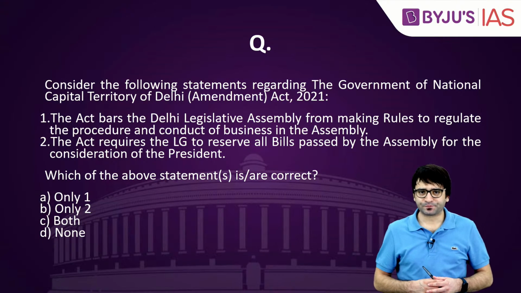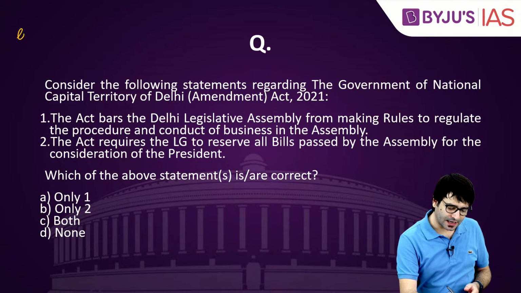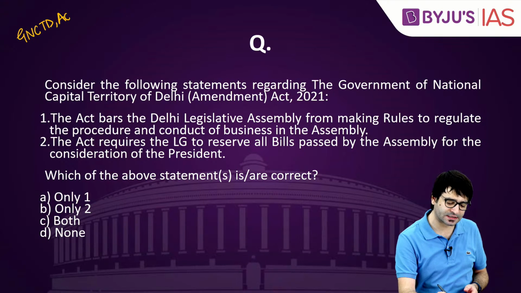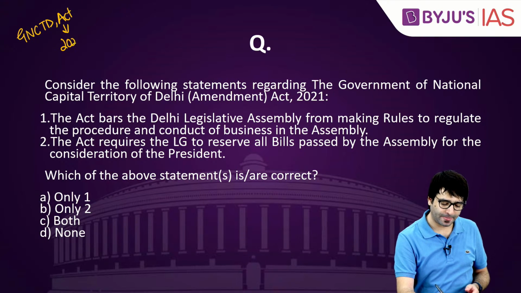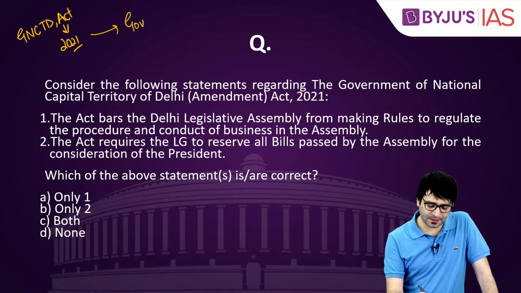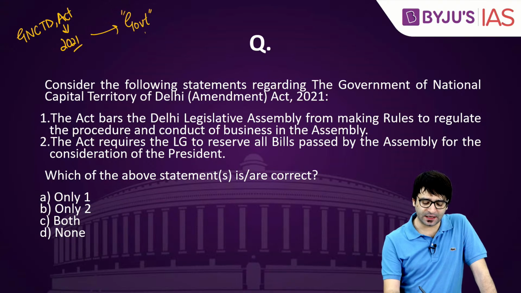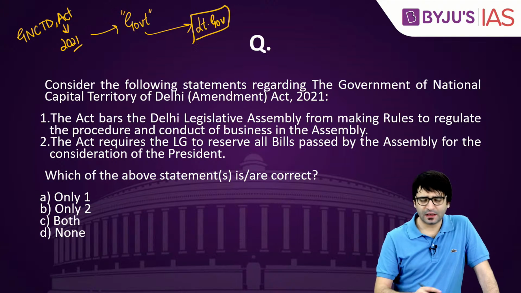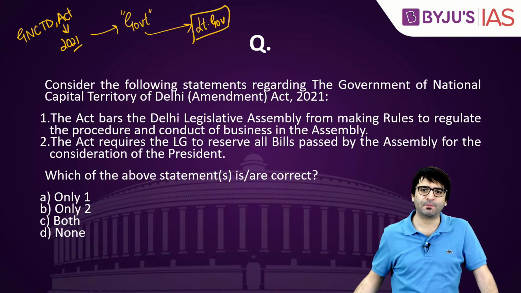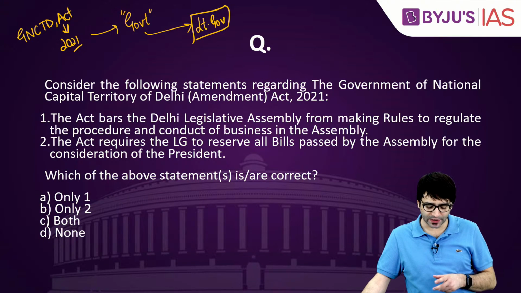Let's look at the question. National Capital Territory. The Government of National Capital Territory of Delhi Act was passed in 2021. This act basically said the term government in the Union Territory of Delhi means Lieutenant Governor. This was a highly controversial law passed by the Parliament this year, and can be a potential question for your prelims examination.